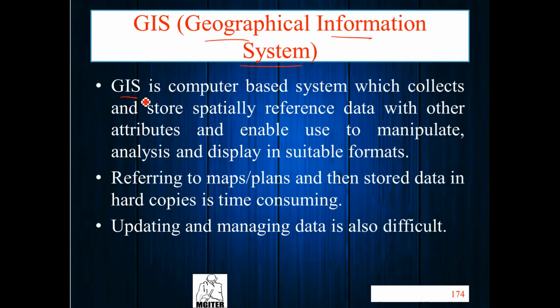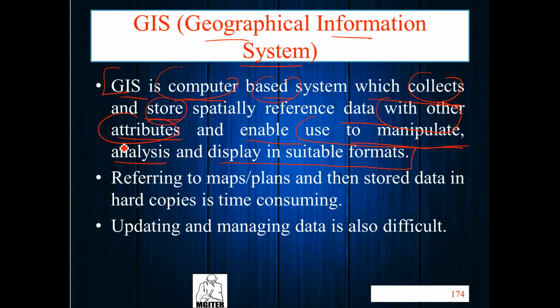GIS is a computer-based system which collects and stores data with other attributes and is used to manipulate, analyze and display it in suitable formats.